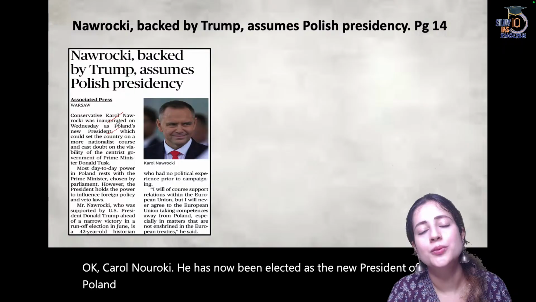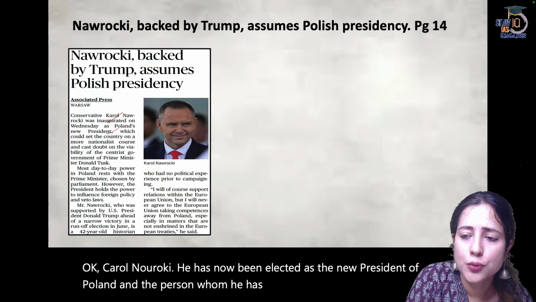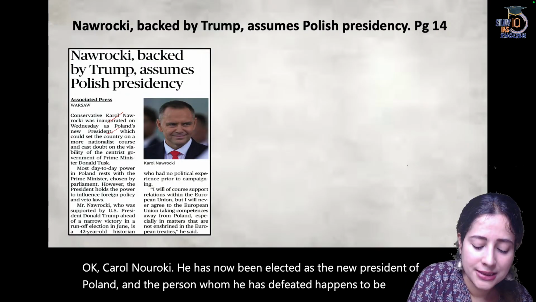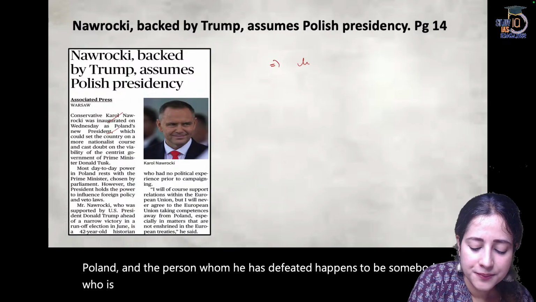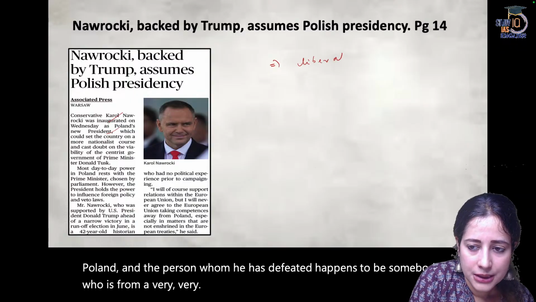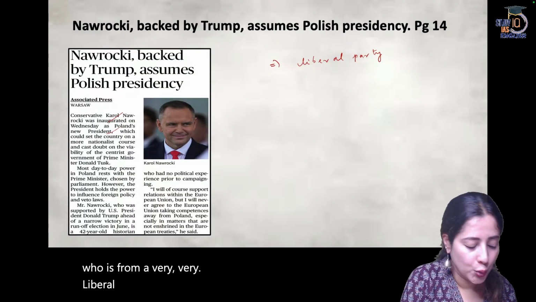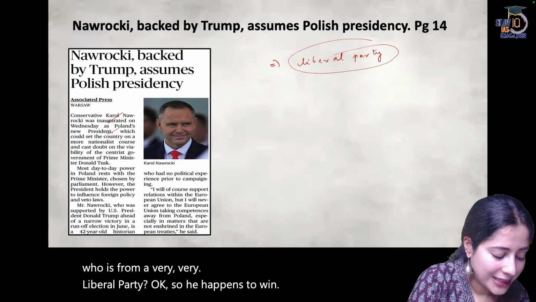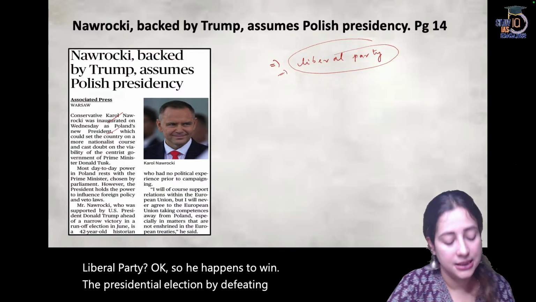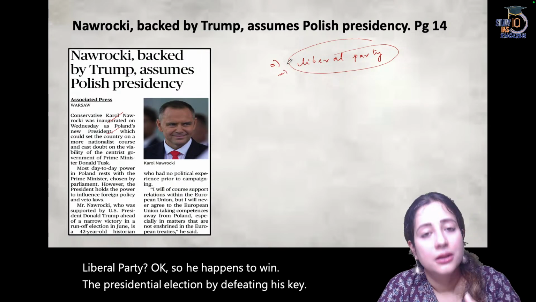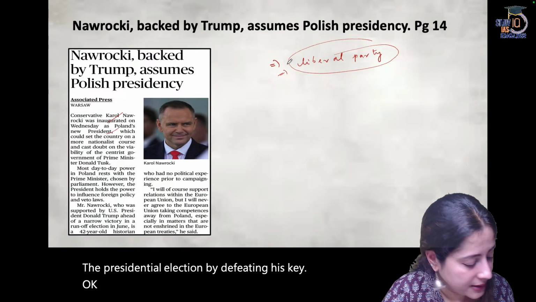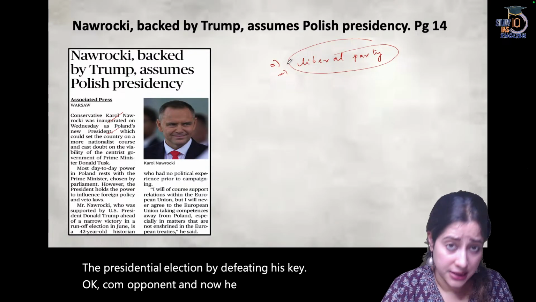The person he has defeated is somebody from a very liberal party. So he won the presidential election by defeating his key opponent, and he has won by a decent margin also.